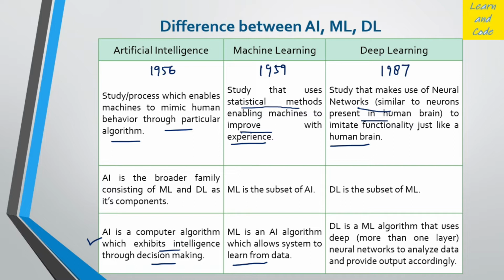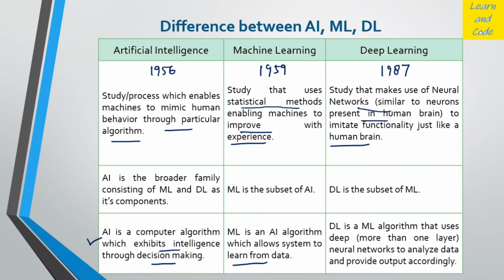And in deep learning, as I already talked about, these are specialized neural networks, deep neural networks, which have multiple hidden layers. The question is, why do we have so many hidden layers? What is the use of that? We put in so many hidden layers just to learn the non-linear relationships present in the data.